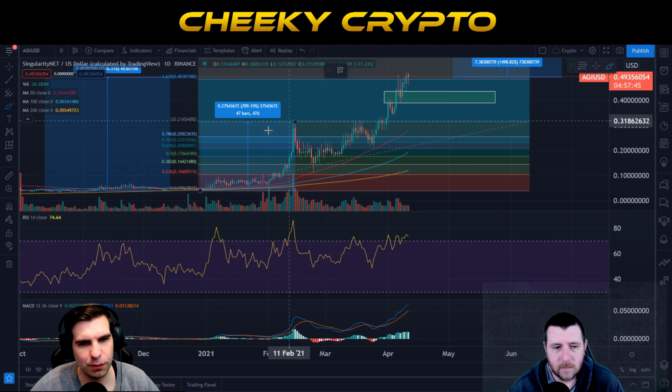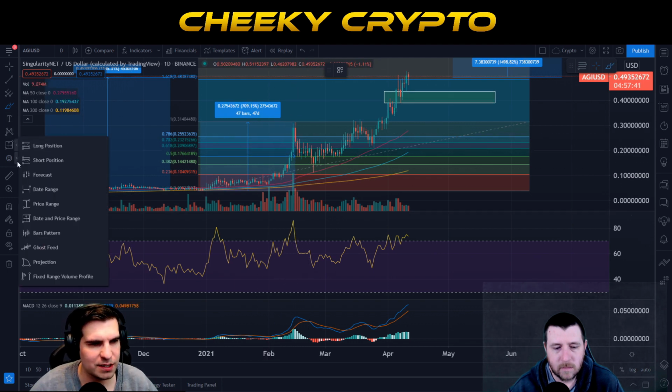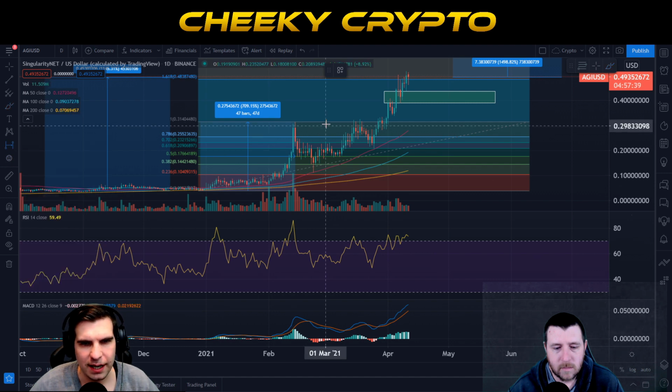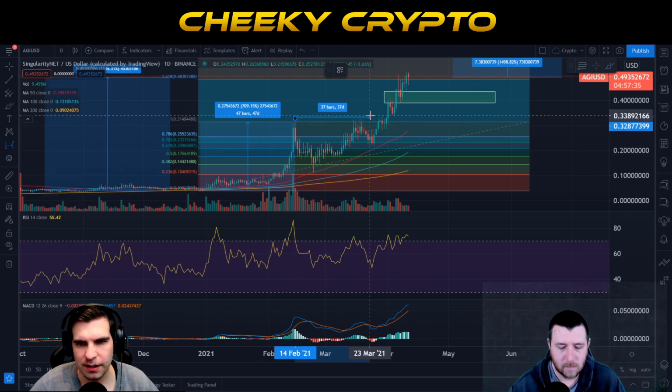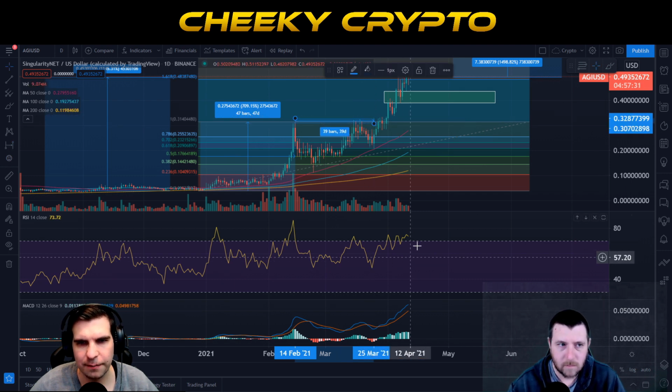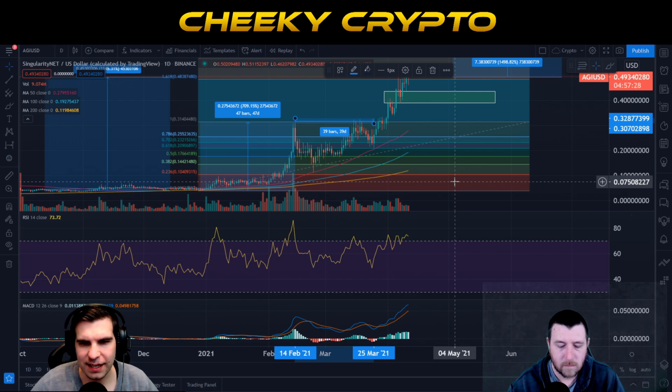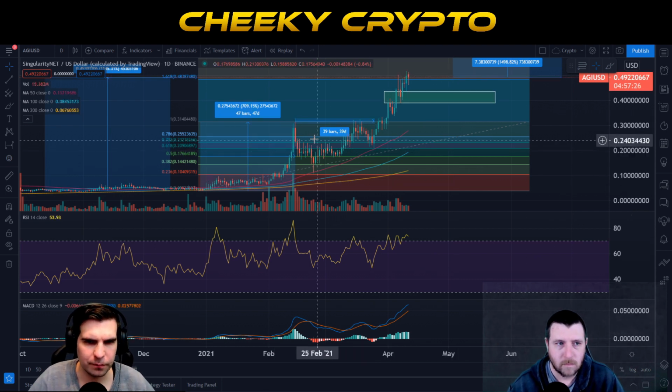Okay, so that 47-day period here was then followed by a reasonable kind of sideways trade. And if I go grab that quickly, we probably had the breakout effectively from, I'm going to say here. So that was a 39-day sideways trade, okay?